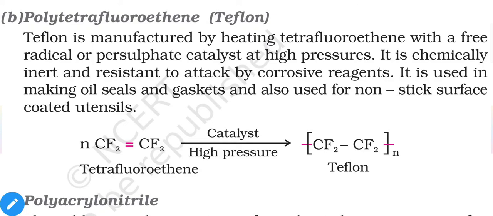The chemical inertness of Teflon is very high, and it has resistance against attack of corrosive reagents, and that's why it is used in making oil seals and gaskets, and also for non-stick surface coated utensils. One common example is non-stick cooking utensils, and because of very little interaction or reactivity, many other things are also coated with Teflon.